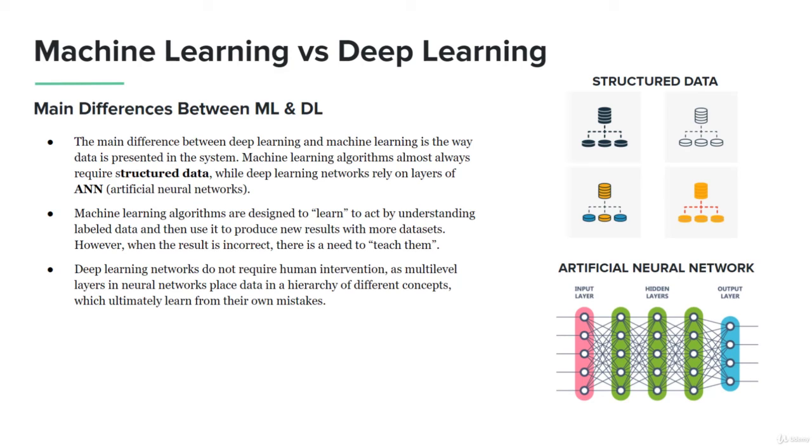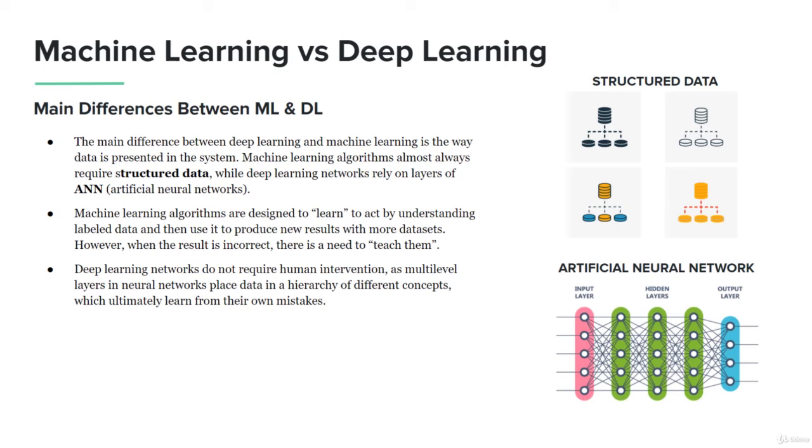So this is powerful. Machine learning algorithms learn by understanding the data and then producing a certain type of data set result. However, when it's incorrect, the individual needs to go back and reprogram the machine based on the information that's been collected, understood and gathered.